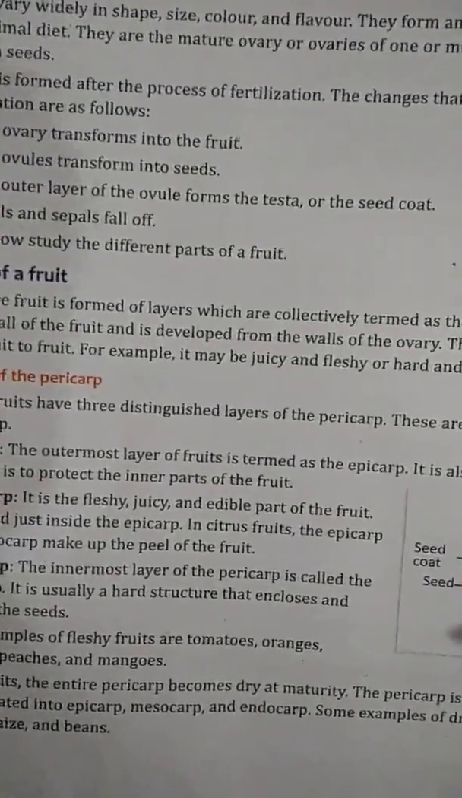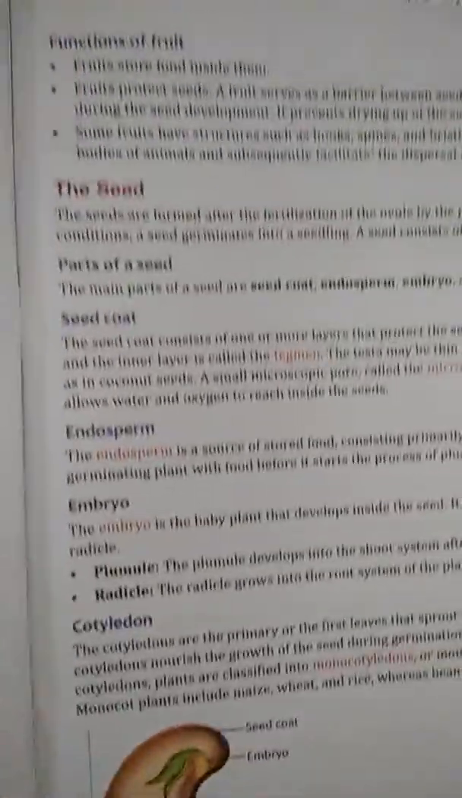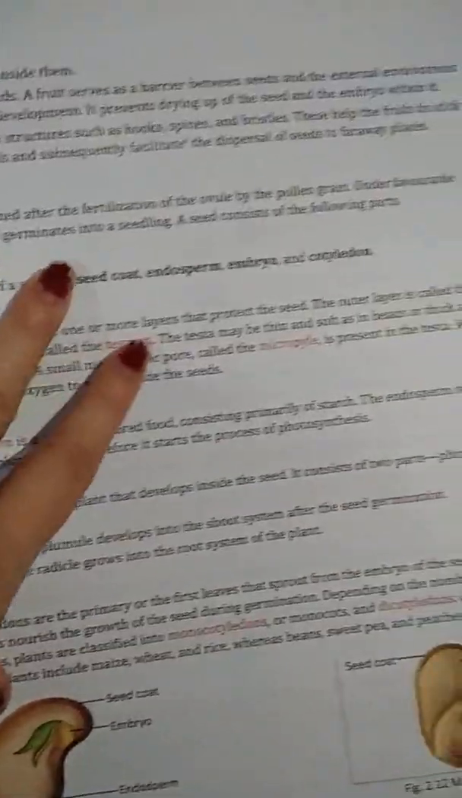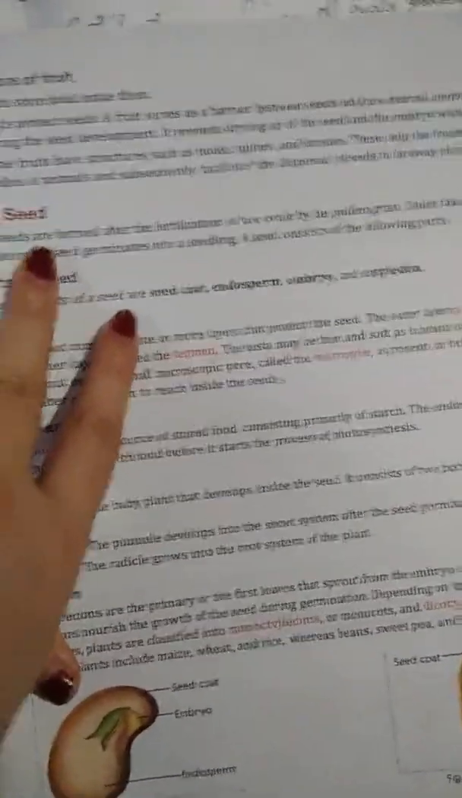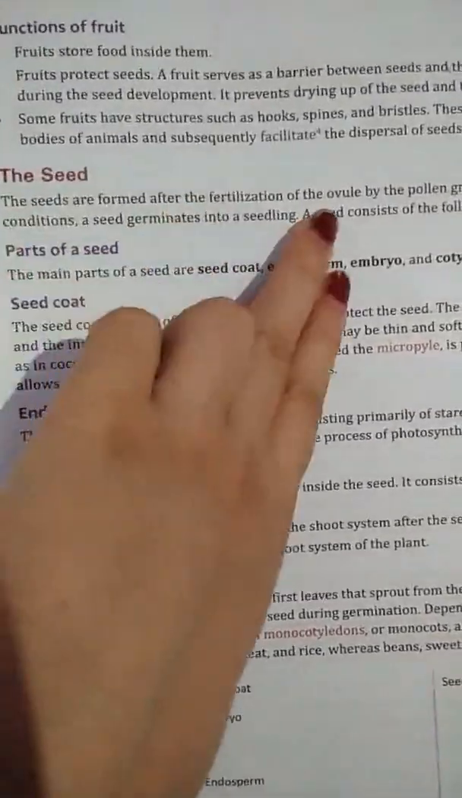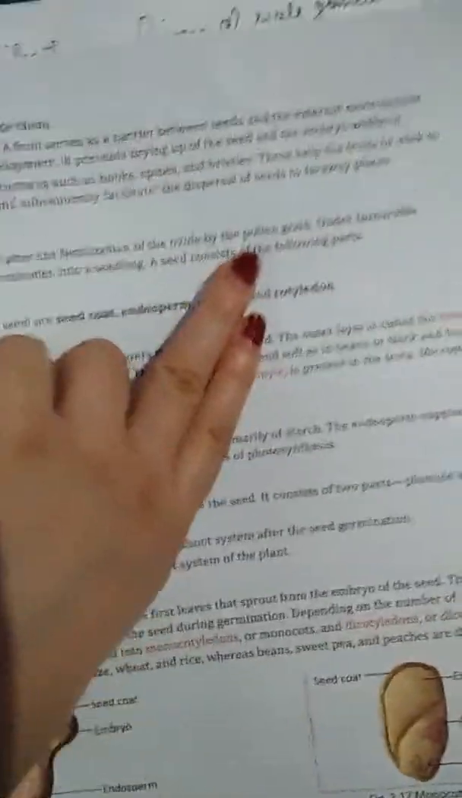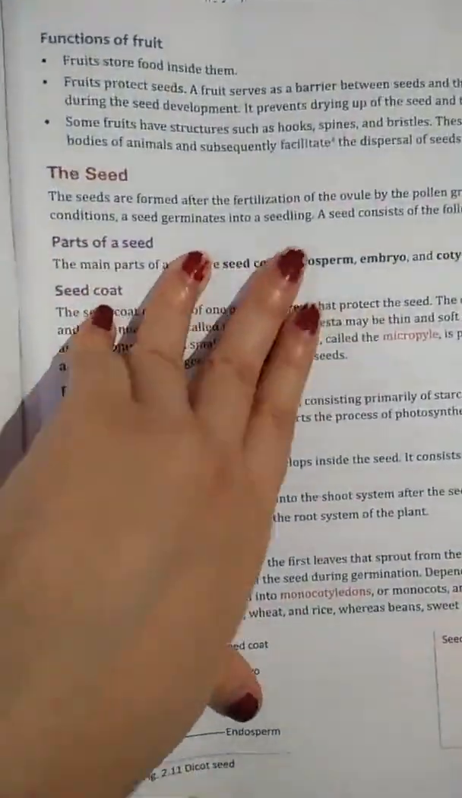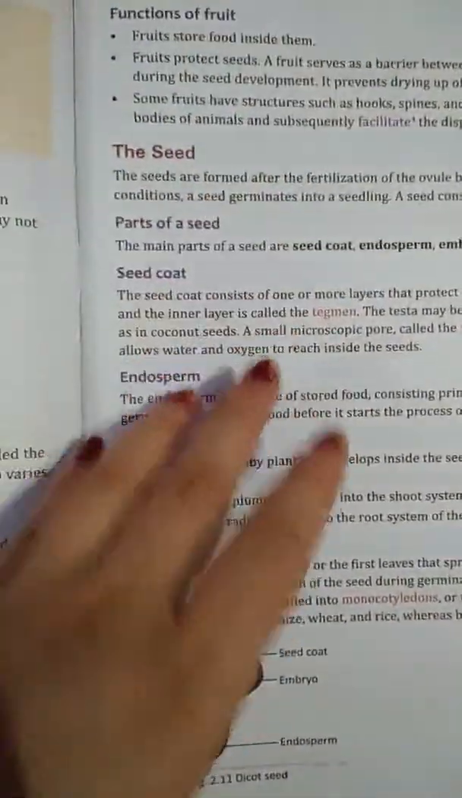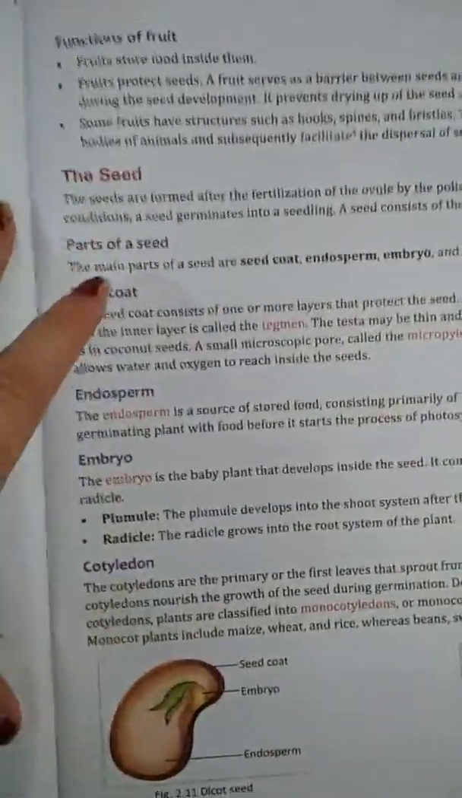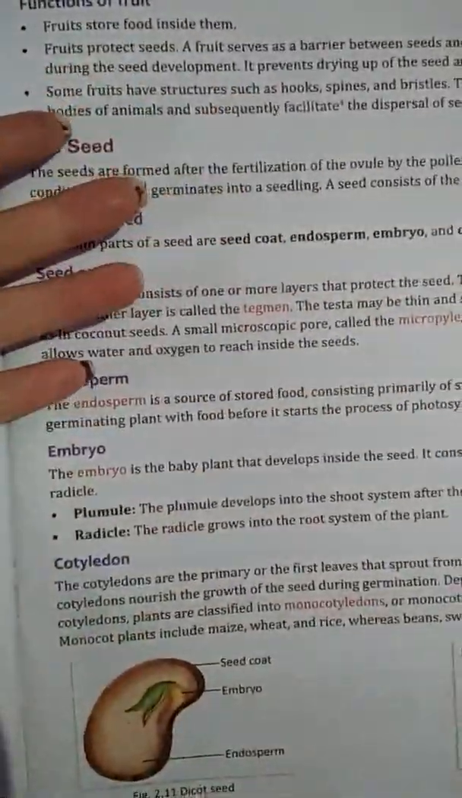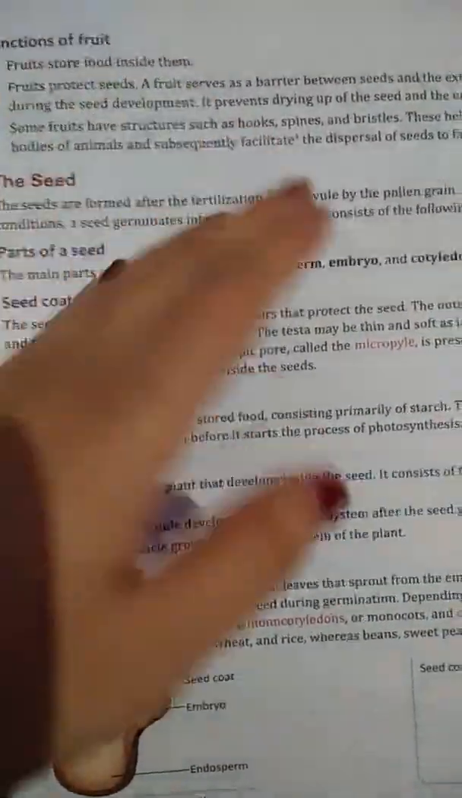Now the seed. So a seed is known as the ripened ovule. Seeds are formed after the fertilization of ovules by the pollen grains. And under favorable conditions, a seed germinates into a seedling. When the seed gets favorable conditions, meaning water, sunlight, temperature, air, everything, it germinates into a seedling.